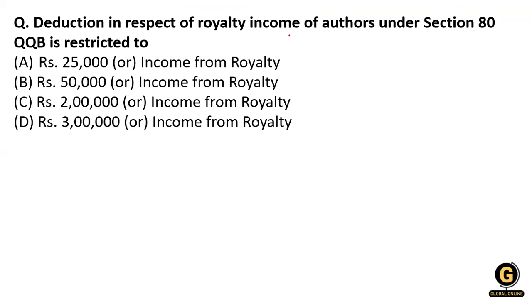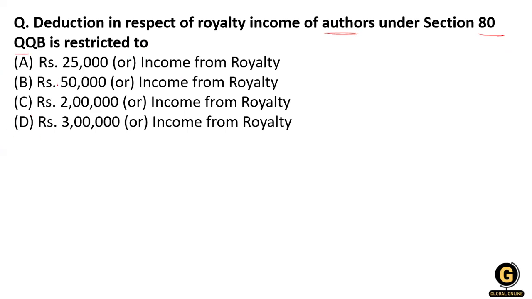Now the next question: the deduction in respect of royalty income of an author under Section 80QQB is restricted to how much? How much of the royalty amount is deductible in case of 80QQB? Section 80QQB is for authors, and the question is how much they allow to be deducted.